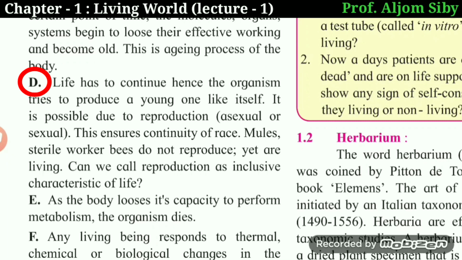Mules are organisms or animals which are formed by breeding a donkey and a horse. The resulting product, that is the mule, is sterile, meaning that it cannot produce another mule. So in order to get a mule, you have to crossbreed a donkey and a horse, and many a time it is man-engineered. It is for our convenience,